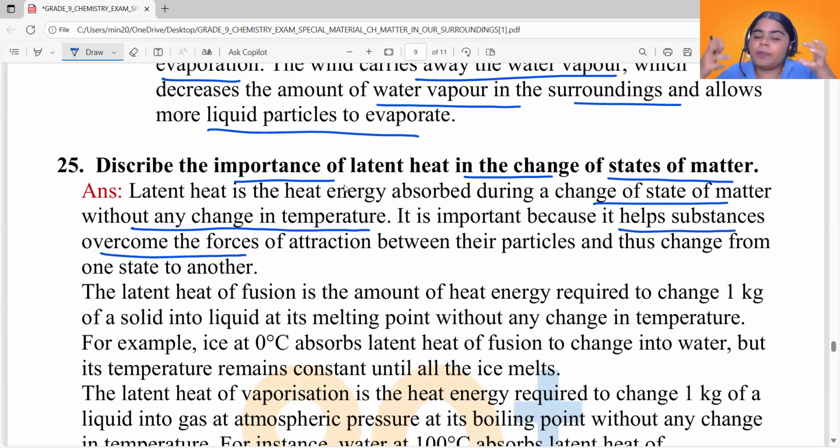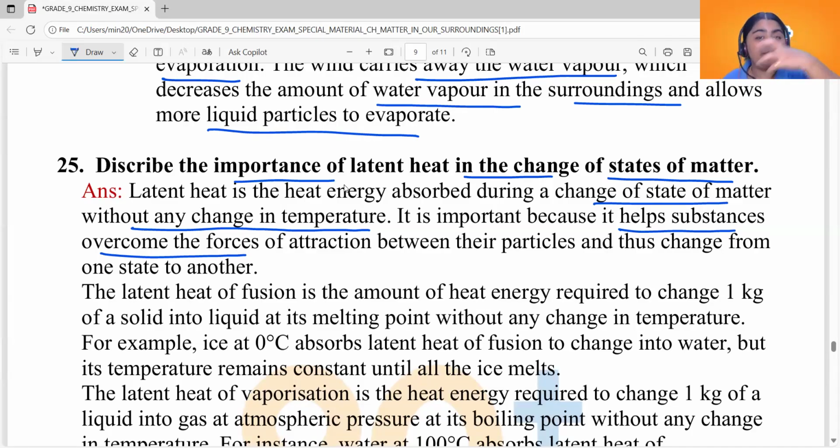So, you need to break free from this force of attraction in order to move to the next state of matter. For example, solid particles are attracted very much. You can say the force of attraction in solids is very high, maximum it is.